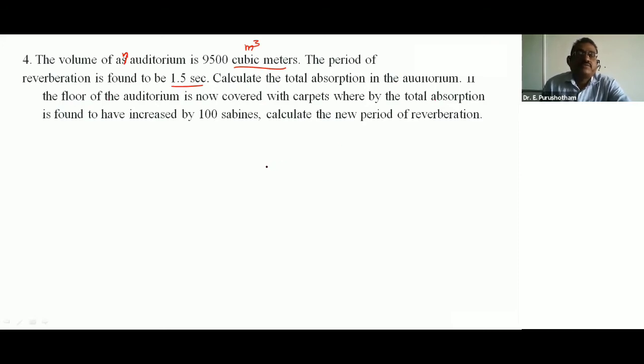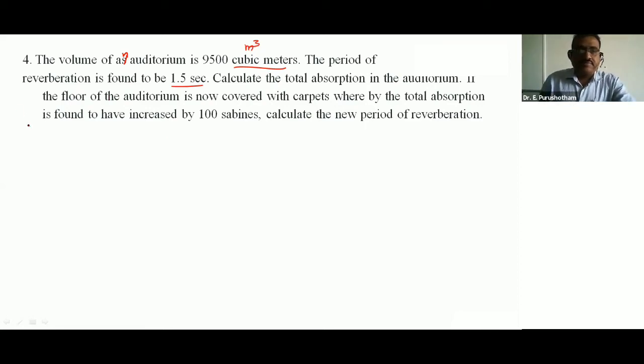If the floor of the auditorium is now covered with carpets, whereby the total absorption is found to have increased by 100 sabines, calculate the new period of reverberation, that is, the new reverberation time.